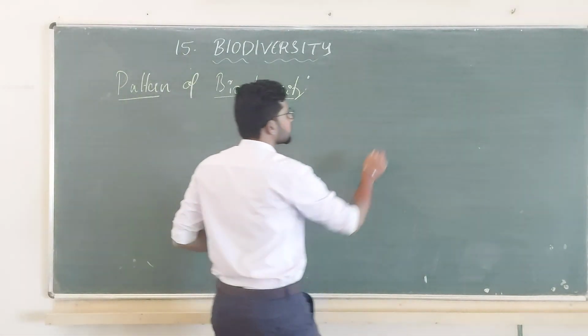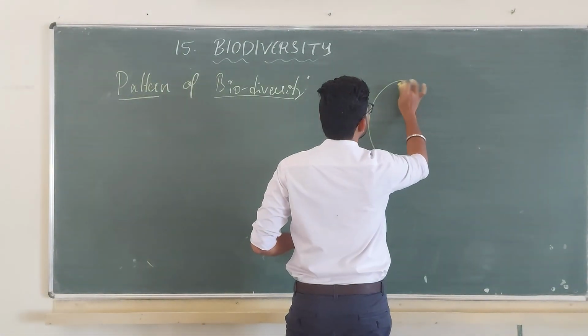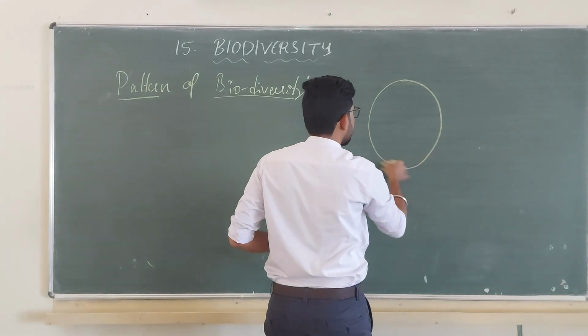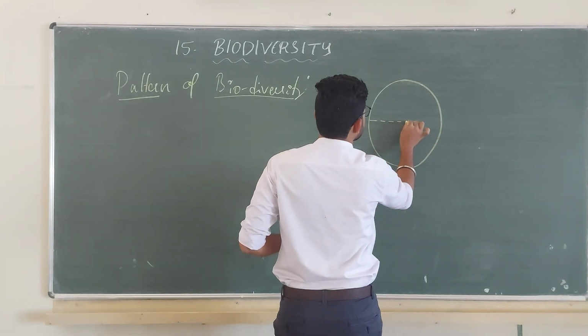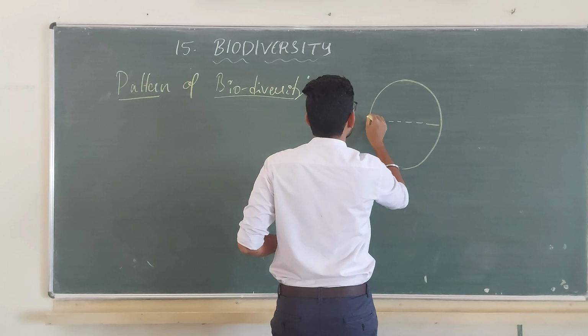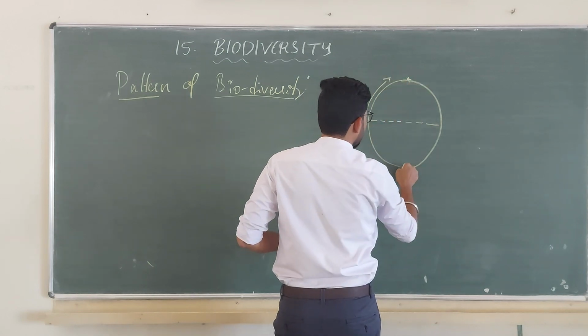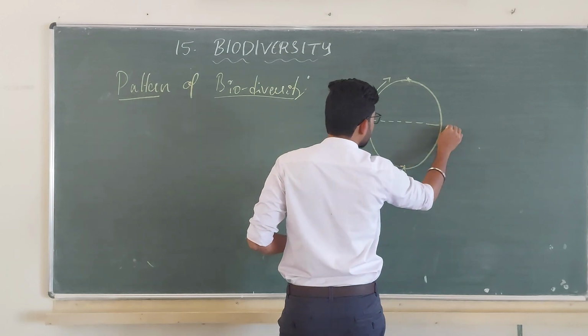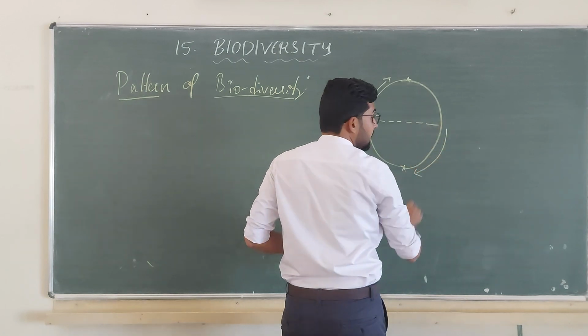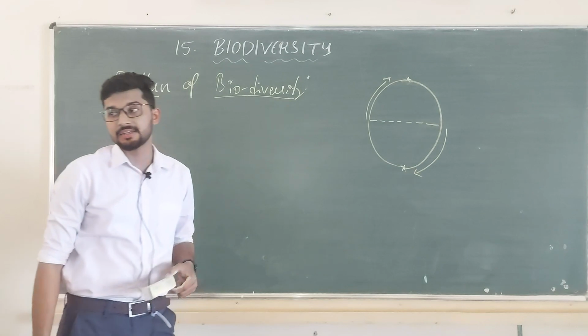Take a globe, this is the equator. If you move from the equator towards the pole, species richness decreases.